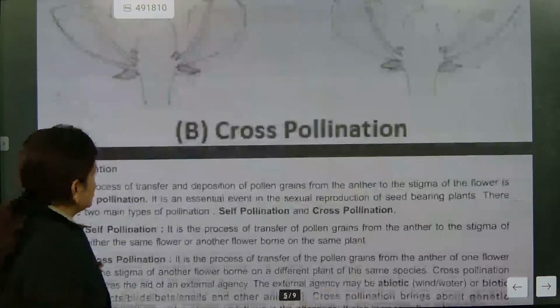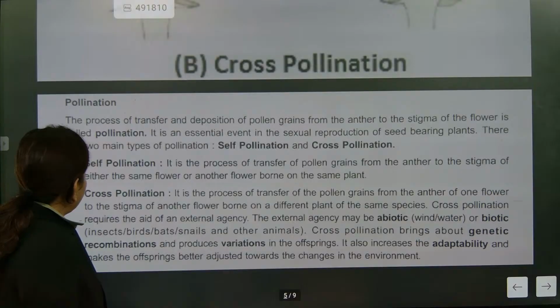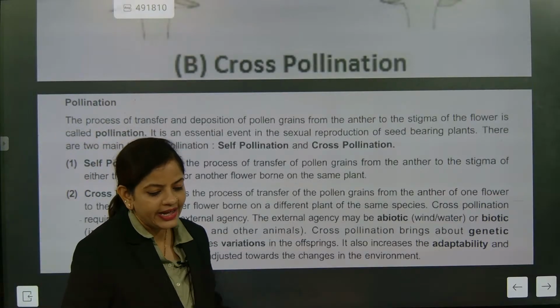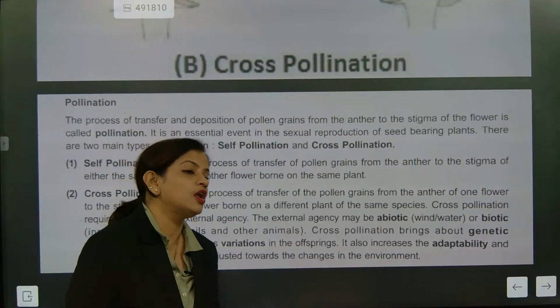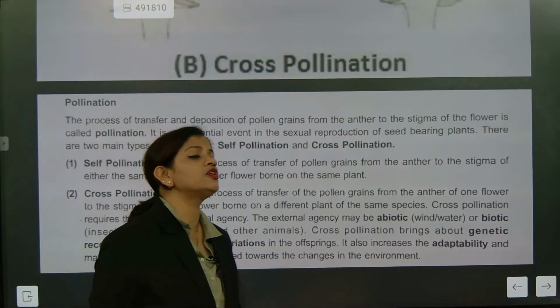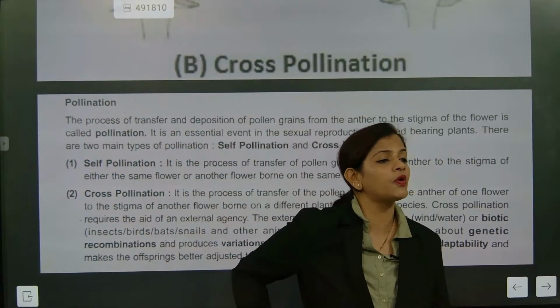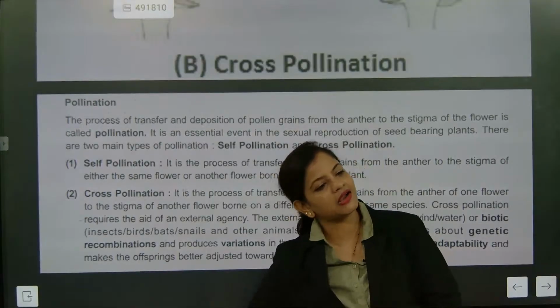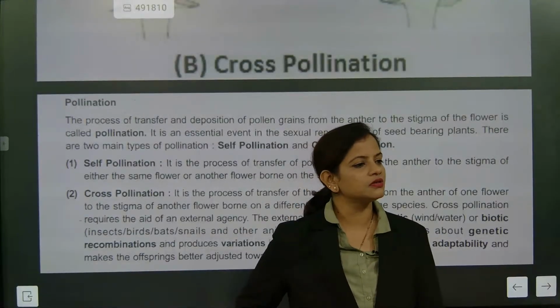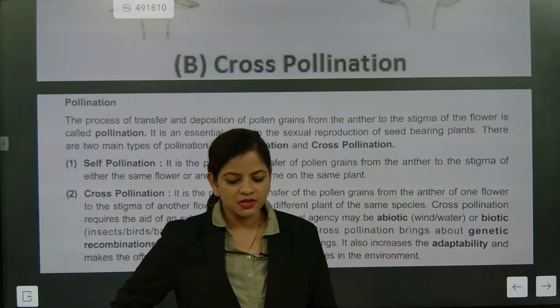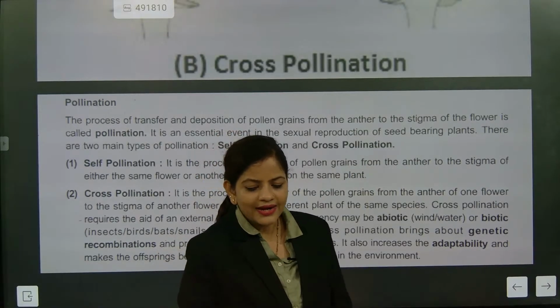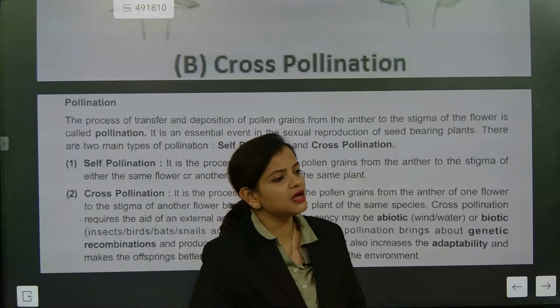Now we are going to talk about pollination. We have already understood the meaning of self-pollination and cross-pollination. Do unisexual flowers usually have self-pollination or cross-pollination? I discussed unisexual flowers just now.